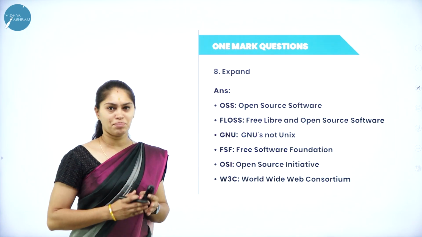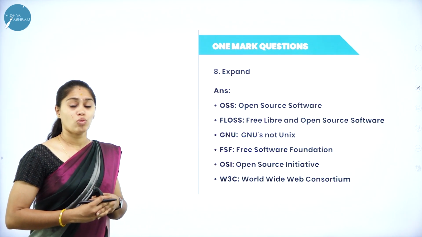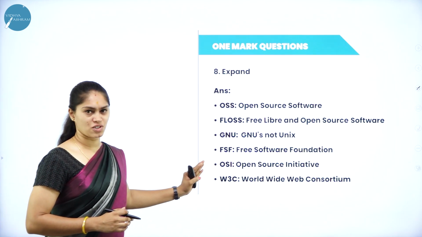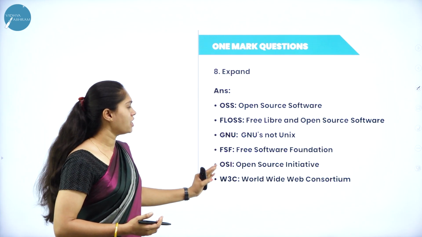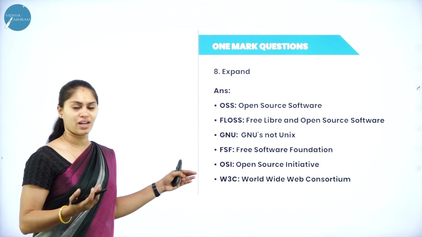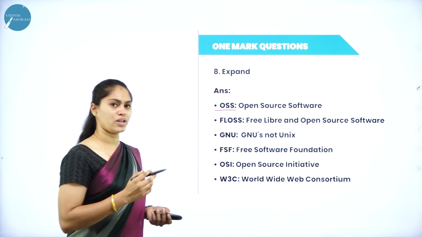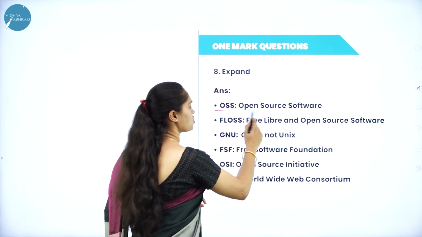From this chapter, that is internet and open source concept, you can expect a 1 mark question as an abbreviation. So I have listed out some of the important abbreviations from this chapter. Out of this, you can get any one of the questions. We'll see the first one, that is OSS, open source software.